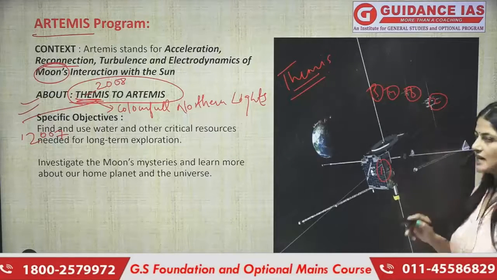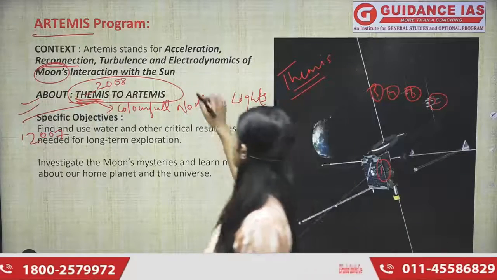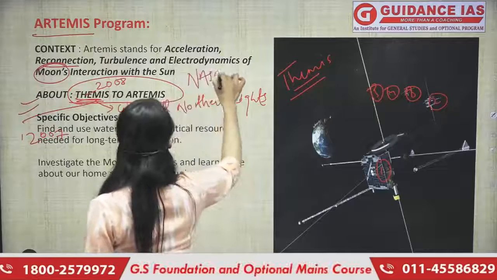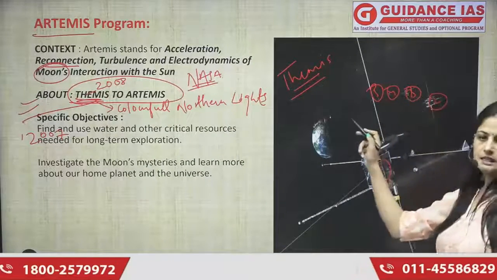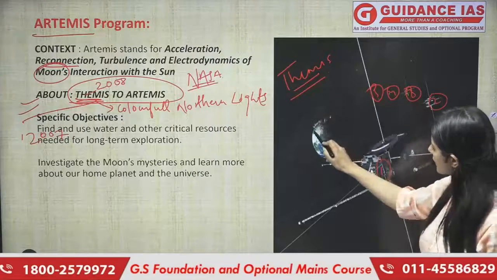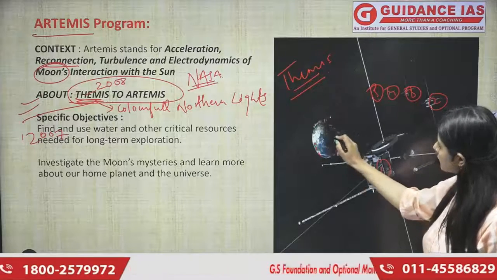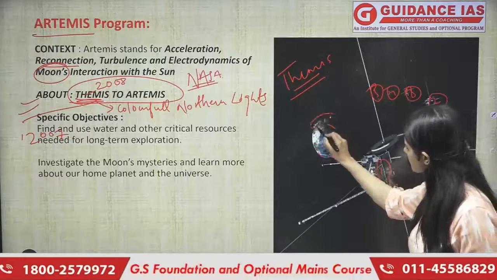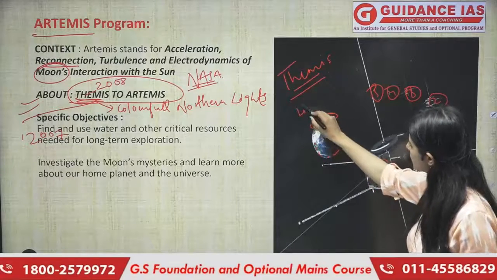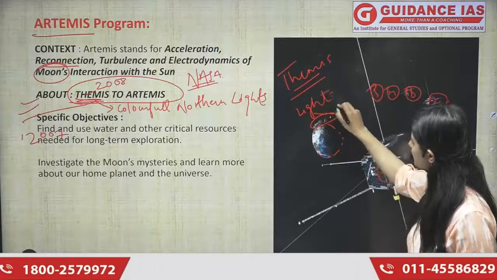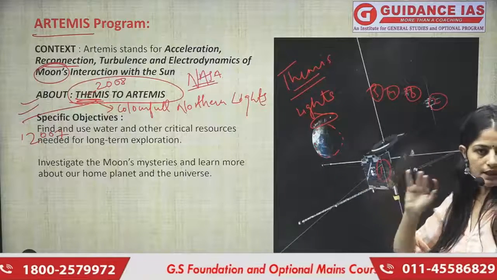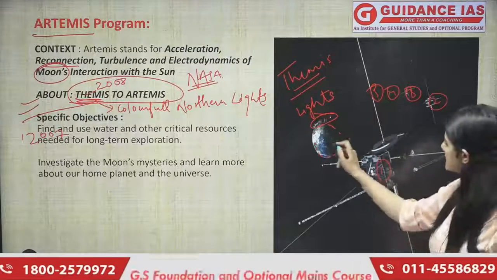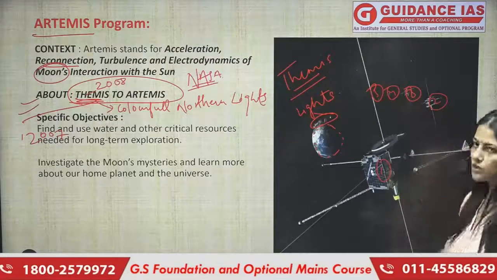What NASA did, these are missions of NASA by the way, they put up 5 satellites around the Earth. As you can see, this is the Earth, and these are those lights I was talking about on the northern side of the Earth. To understand the entire phenomenon behind these lights, the Themis mission was launched.